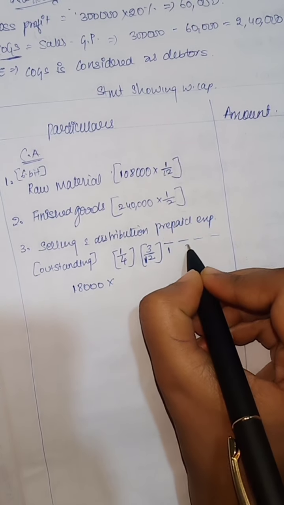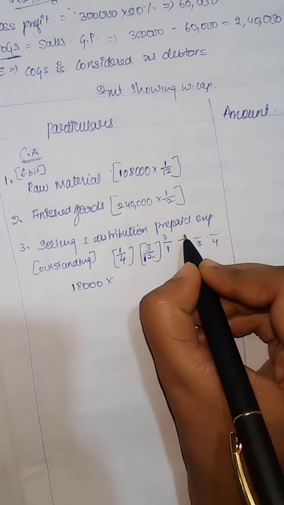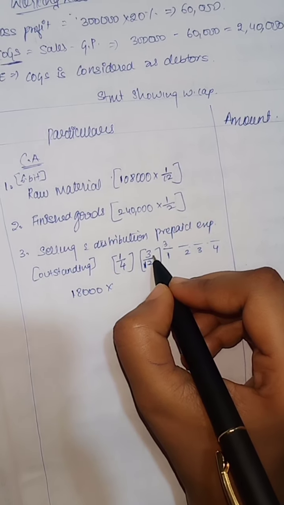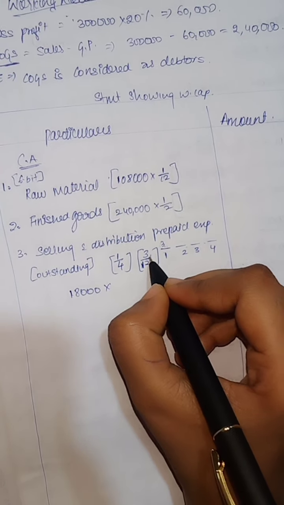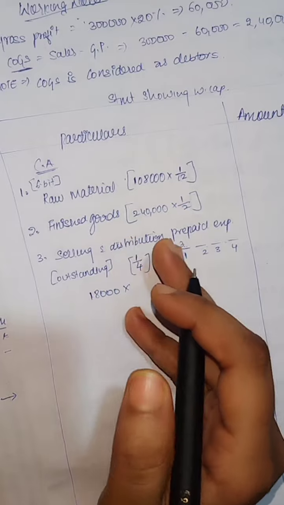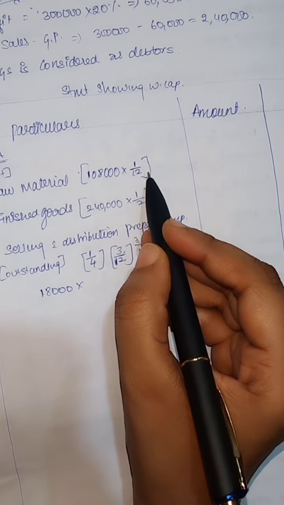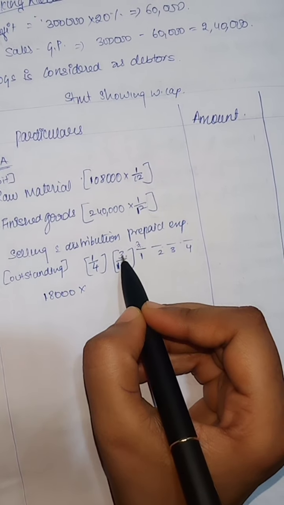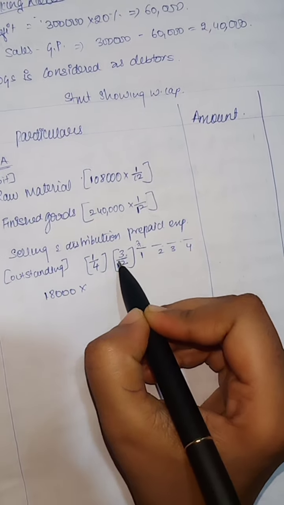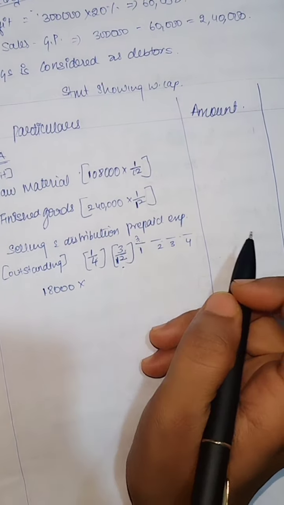We have 1, 2, 3, 4 quarters, 3 months each. We take 3 months as a numerator. But here we are taking everything in 12 months, right? So I am considering 3/12. Don't confuse, if you take this or that you will get the same answer.